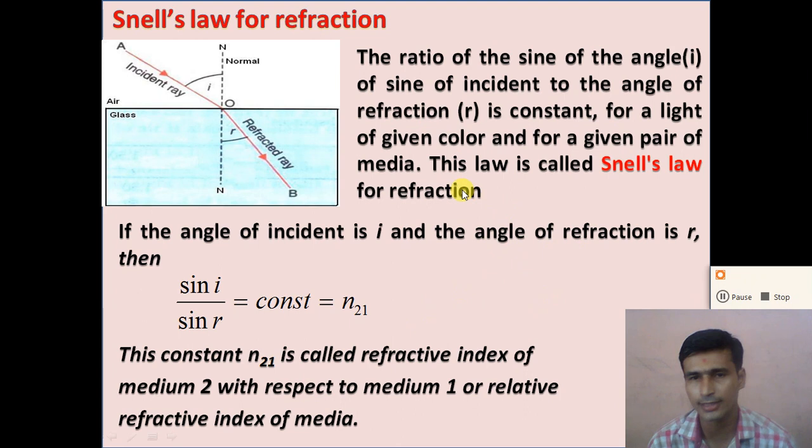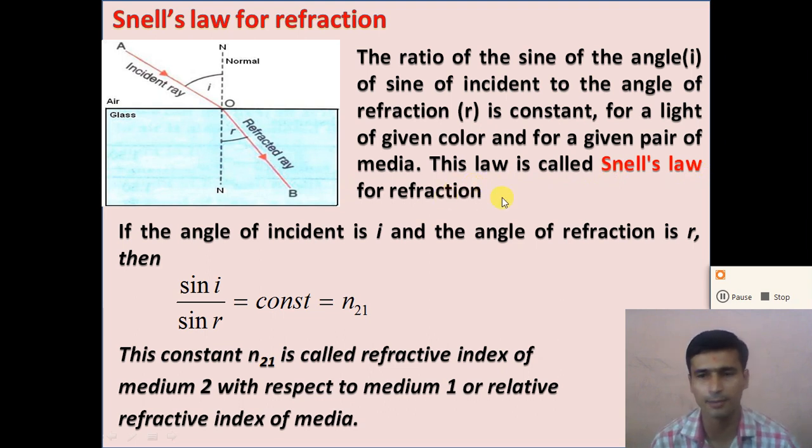What is Snell's law? The ratio of the sine of the angle of incidence i to the sine of the angle of refraction r is constant for light of a given color and for a given pair of media. This law is called Snell's law of refraction.